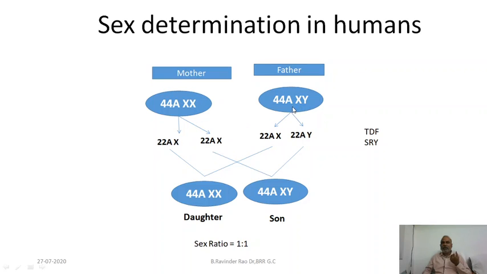But let us see the sperms. The sperms produced by father, half of the number of sperms are provided with X chromosome, and the rest of the sperms are provided with Y chromosome. If the sperm with X chromosome fertilizes, it will become female. If the sperm with Y chromosome fertilizes, it will become male.